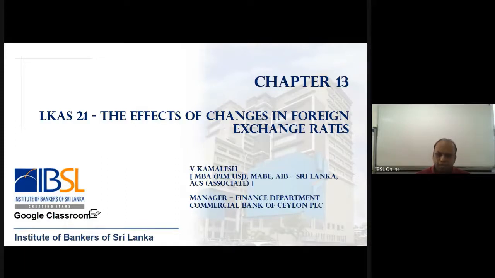And all the other currencies are also the same, but we look at it in terms of the movement of dollar rupee, where it will get converted into the various other rates, which is known as the cross rate. Okay, so basically exchange rates play an important role, and how the effect of these changes in exchange rates impacts the business. That is what we are going to look at, which talks about under LKS 21.